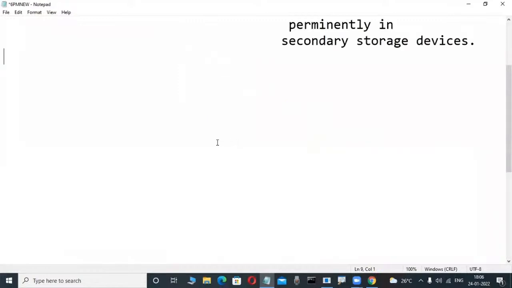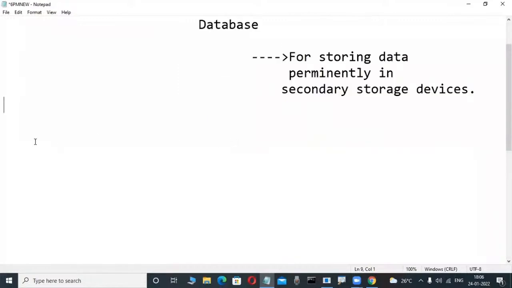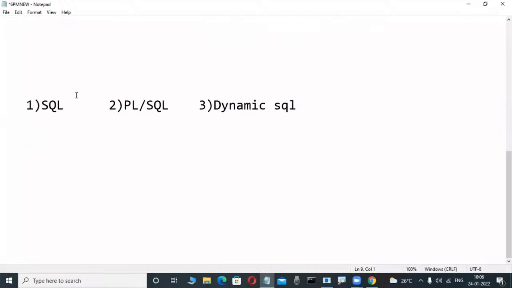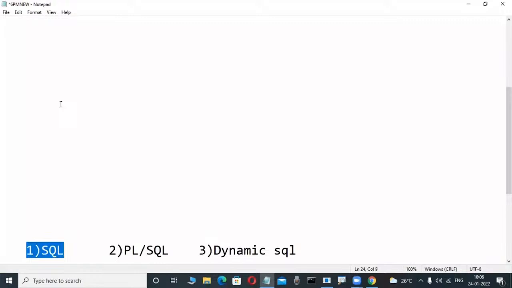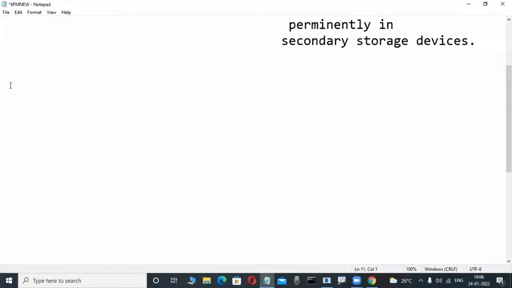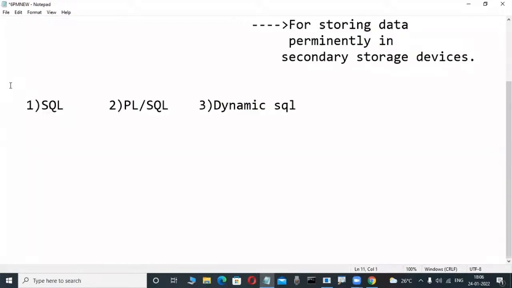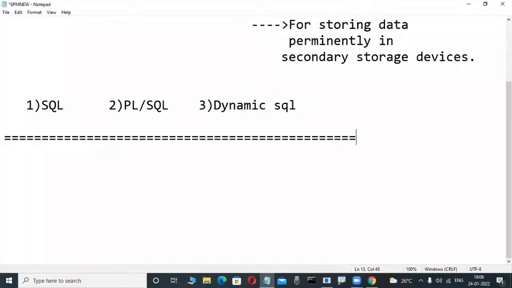Oracle, SQL Server, DB2, Sybase, MySQL, all these databases are implemented based on the relational data model concept. For operating these products we use SQL. But for the Oracle database product, we use three languages: one is SQL, another is PL/SQL, another is dynamic SQL. Up to this, we learned in the previous classes.